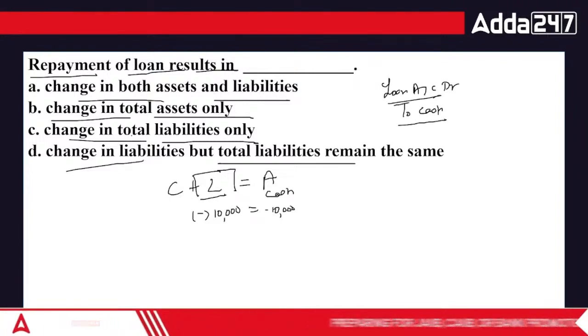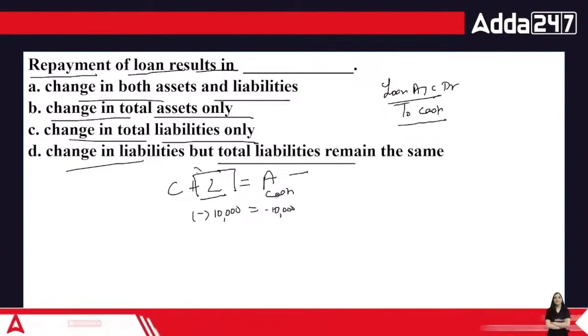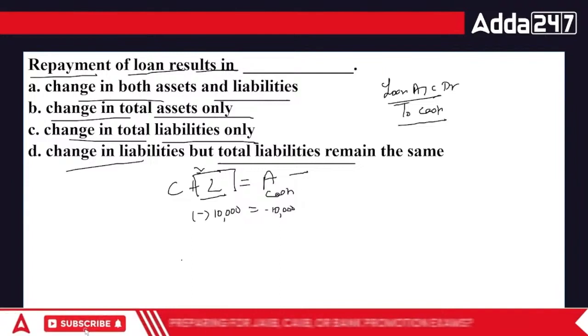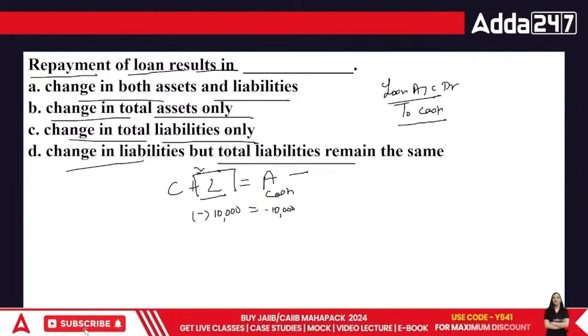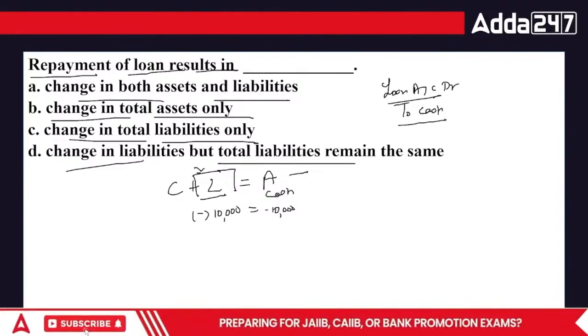So in this case, what I'm going to do is, one asset is reduced and the liabilities are also reduced. This is how this particular thing works. Always remember, if you know the journal entries, I've always said this: if you remember the journal entries, everything is a piece of cake. If you do not remember journal entries, then everything is complex for you.